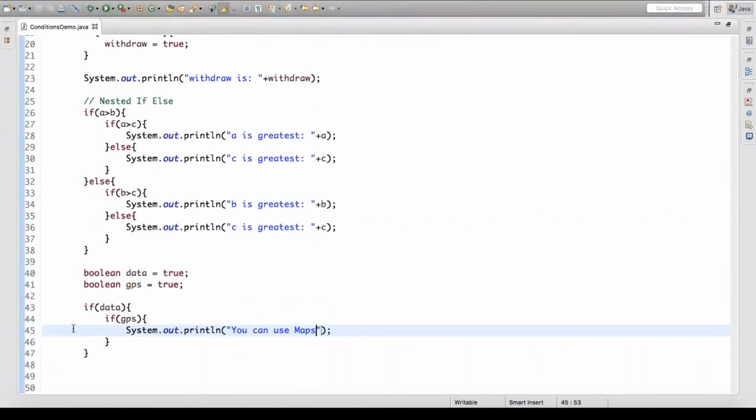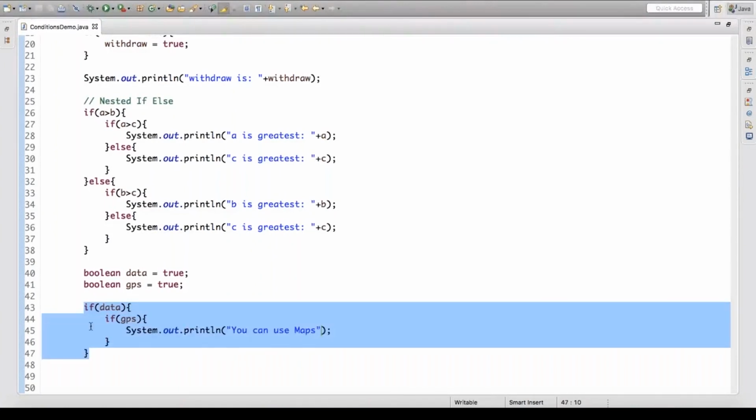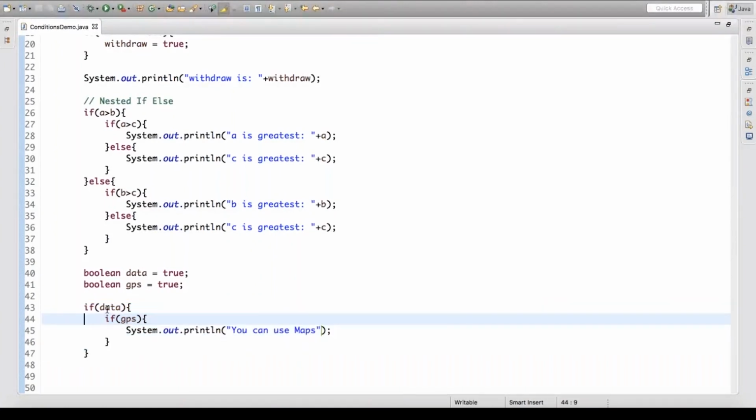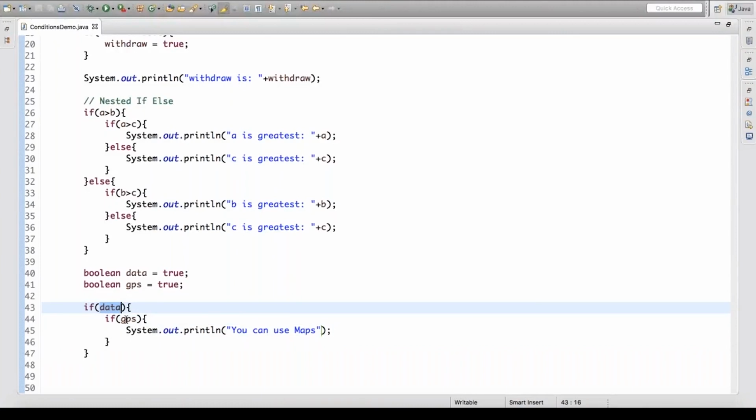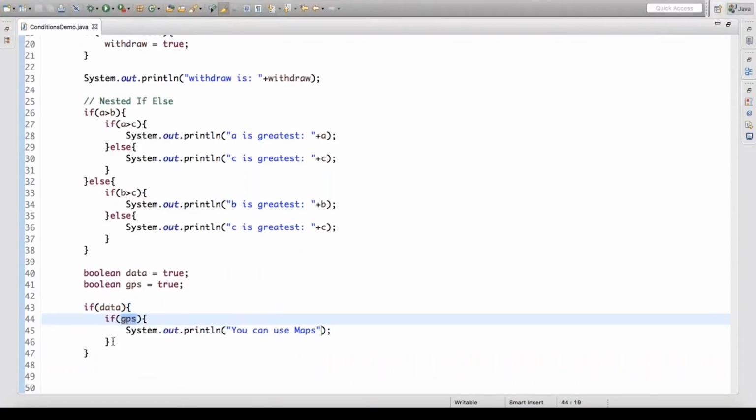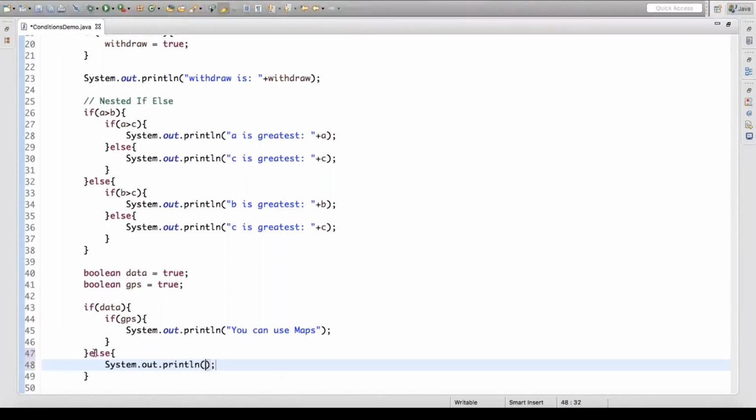So this is one case where we need to test multiple conditions: if the data is there and if the GPS is there. If data is not there, you can tell the user, please enable internet connection.